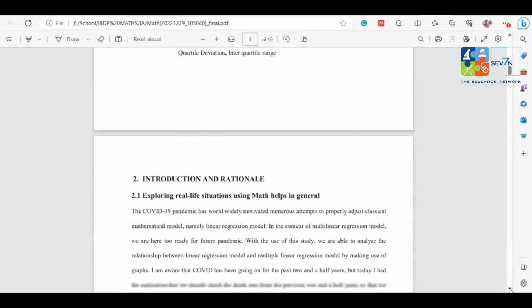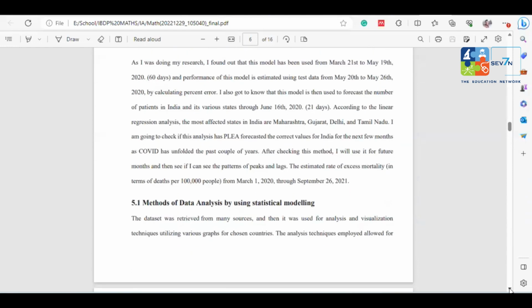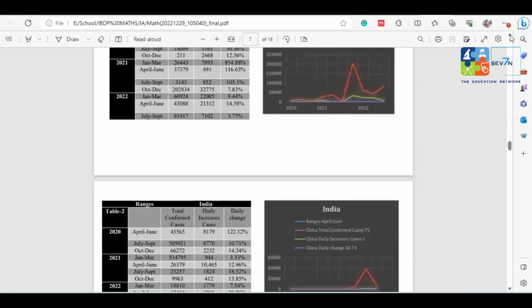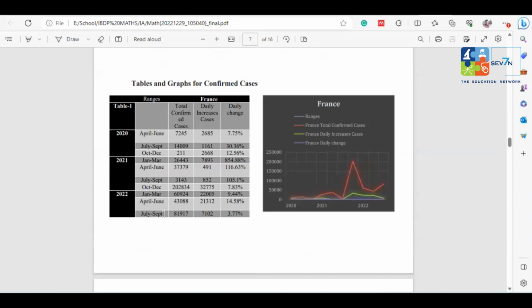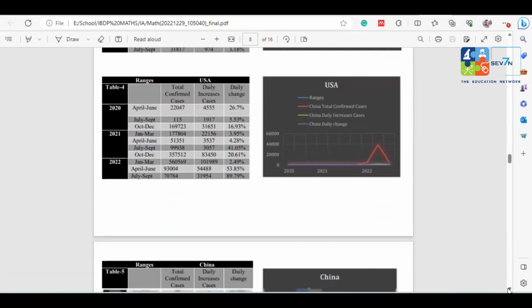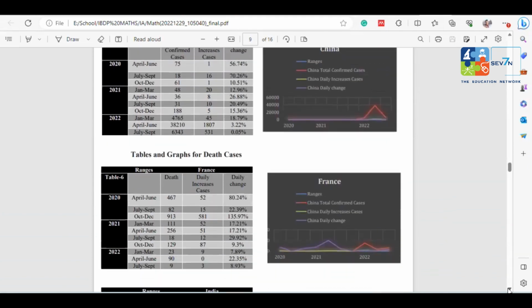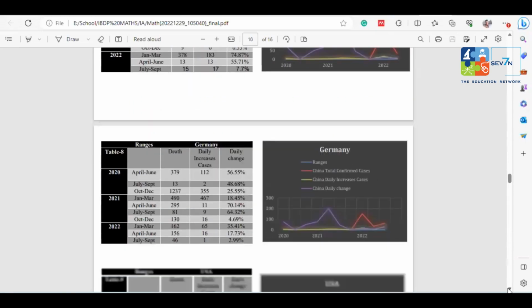So what we have done in this is collect the data from the WHO website. See, I have collected the data: these are the total confirmed cases, these are the daily increase cases, these are the daily change. And I am using 5 different countries in this IA. I have taken the data for France, India, Germany, the US, and China as well. The previous 5 graphs are for the pandemic cases, your confirmed cases, and these are the 5 graphs for death cases.